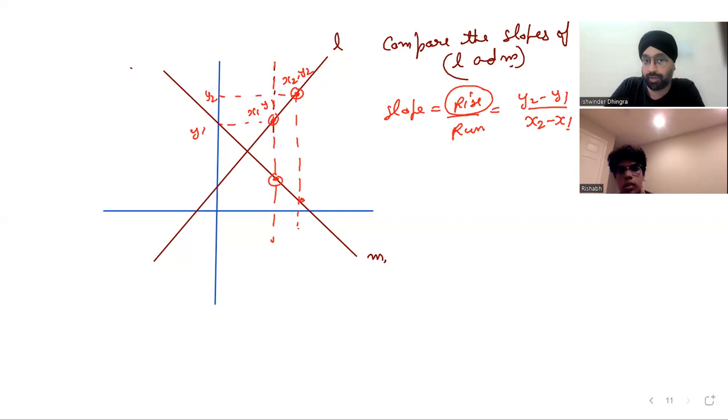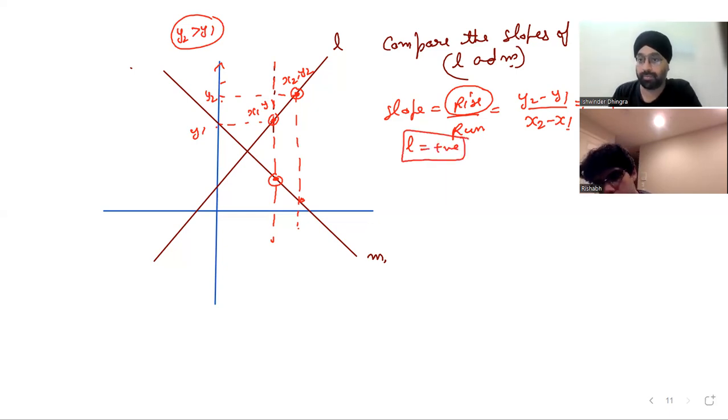Can you tell me if y is positive or negative over here? For line L, the rise is positive. Why? Because this is the positive y-axis, so in y2 minus y1, y2 has to be greater than y1. So this means, if this is positive, positive upon positive is always positive. So that's why the slope of line L is positive. Can you understand? Are you able to understand, Rishabh, what exactly I'm trying to do? Great. If at any point of time you're not able to follow, let me know.